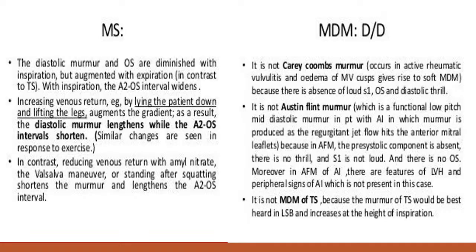Now, the mid-diastolic murmur of tricuspid stenosis. If there is tricuspid stenosis, it also produces a mid-diastolic murmur. How can we make the difference? In tricuspid stenosis, the murmur will increase during inspiration. The MS murmur will increase during expiration. So, all right-sided murmurs increase during inspiration, all left-sided murmurs increase during expiration, and this sign is known as Carvallo sign.